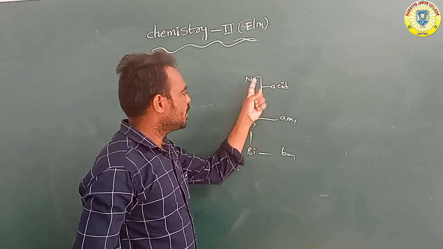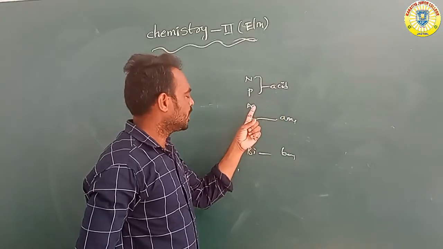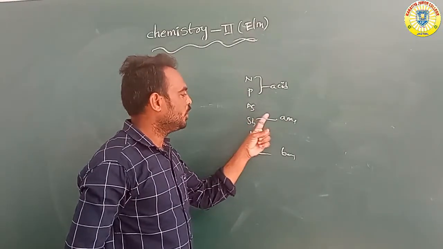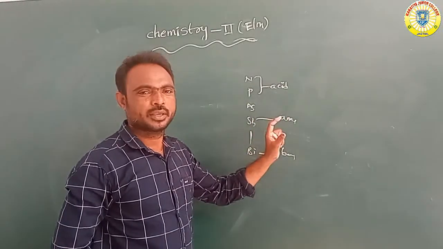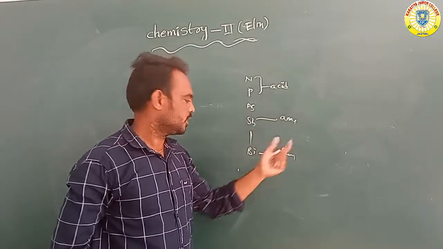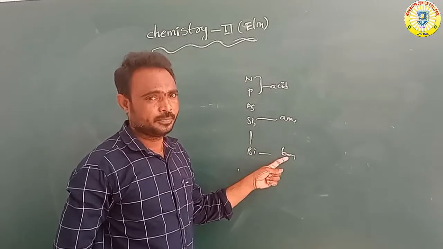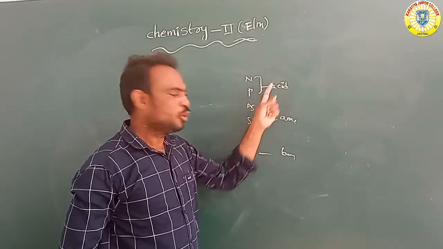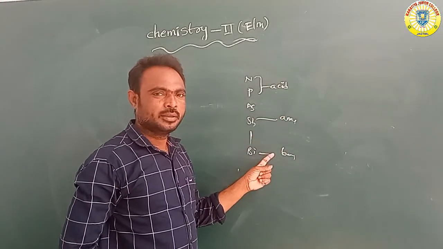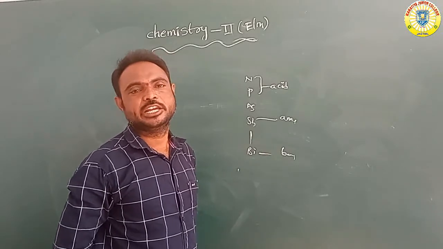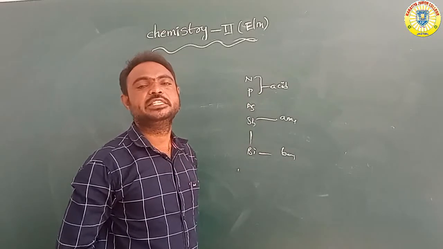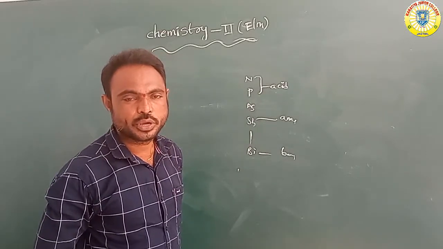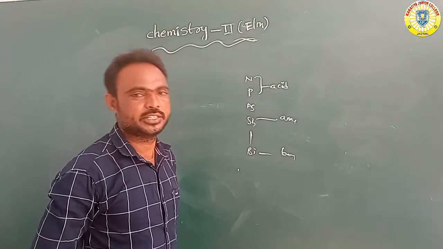Arsenic and antimony, being amphoteric, contain some acidic as well as basic nature, but bismuth is basic. So from nitrogen to bismuth, the acidic nature decreases and, at the same time, the basic nature increases.